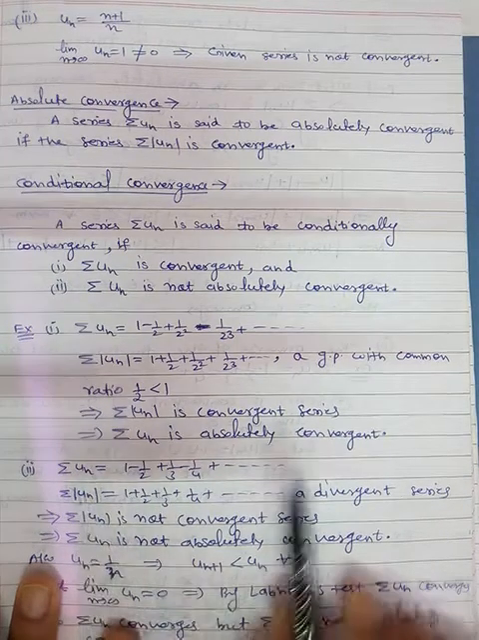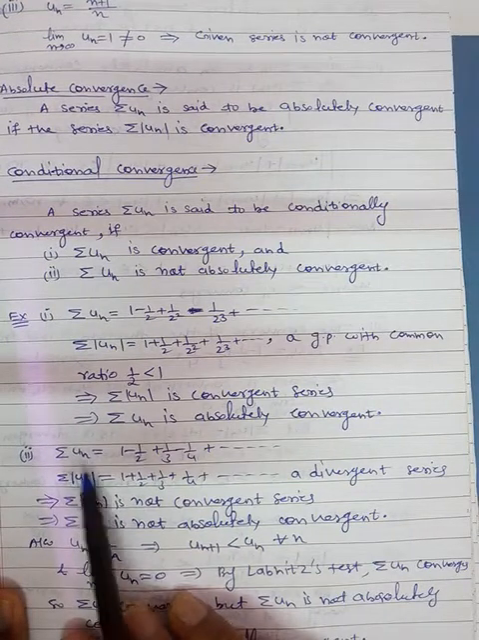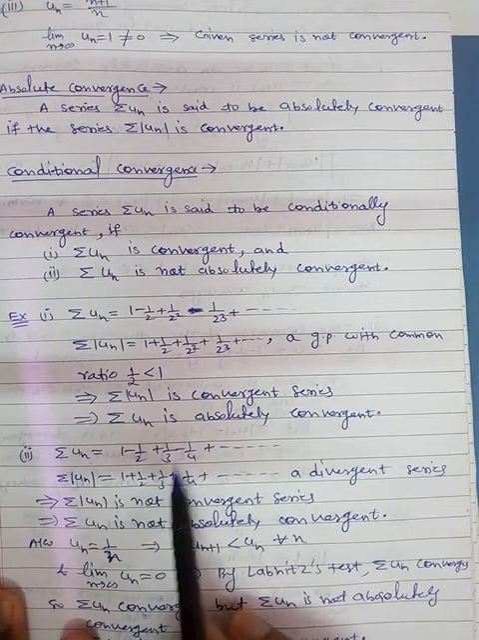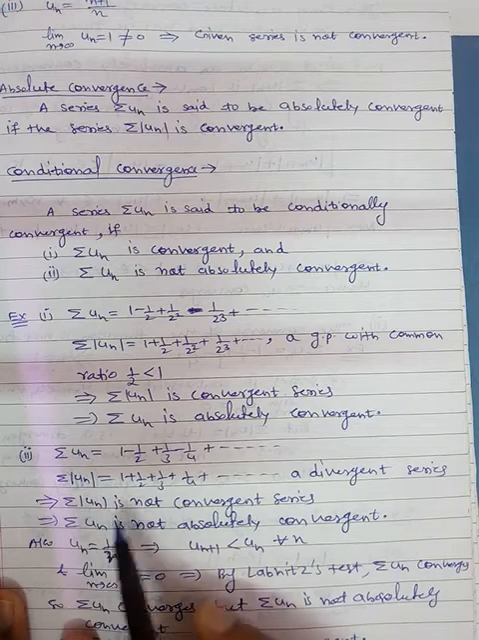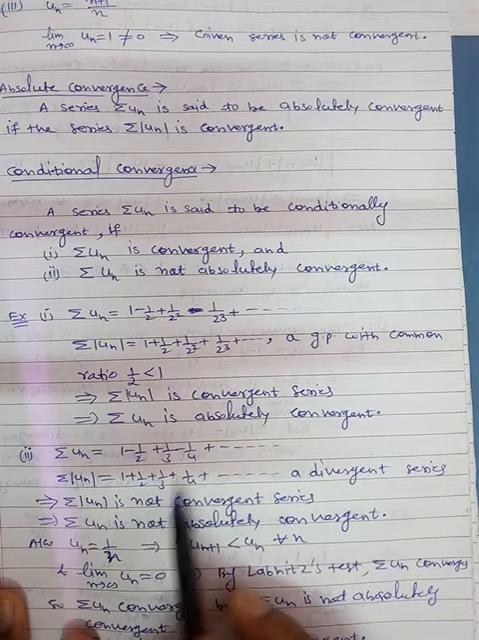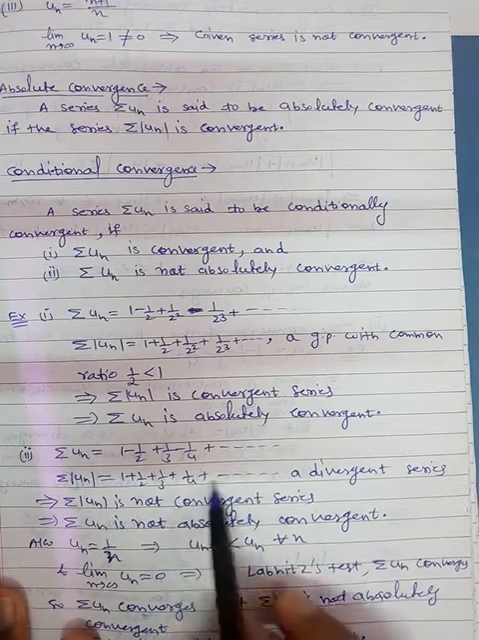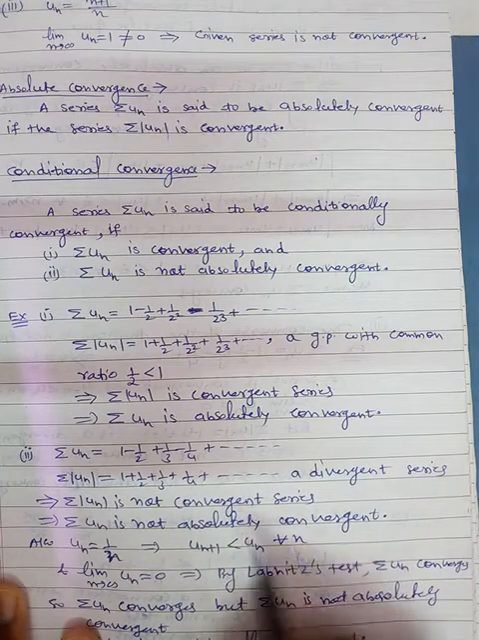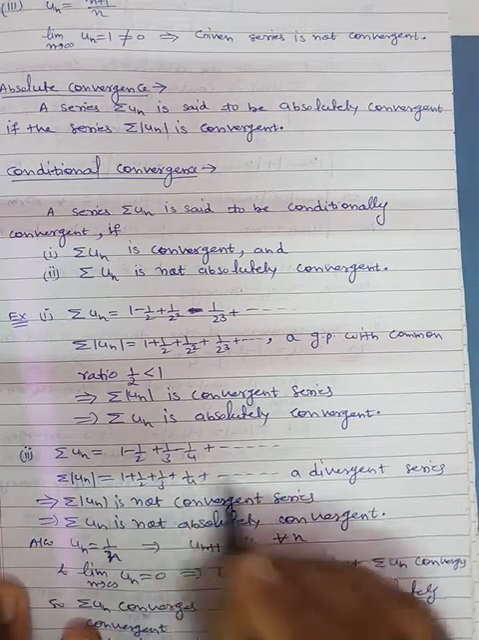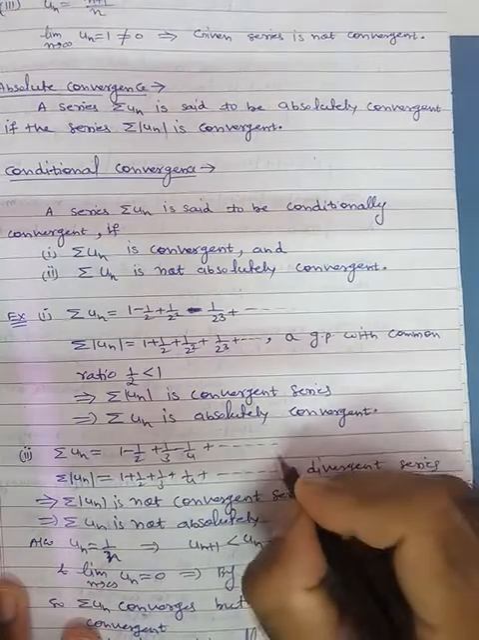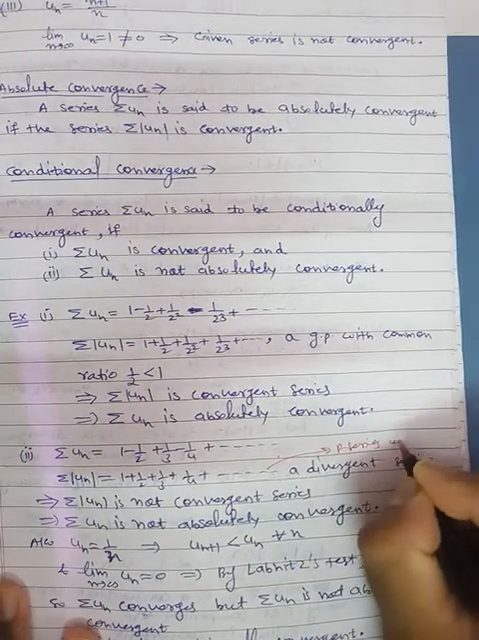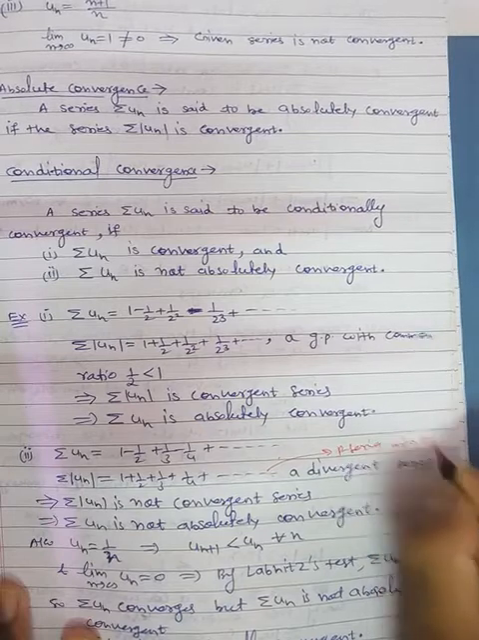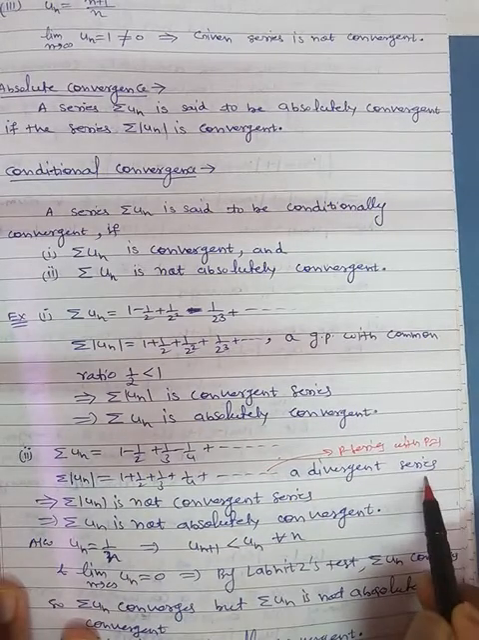Fine. Second example is this. Summation of un is 1 minus half plus 1 by 3 minus 1 by 4 and so on. Take the magnitude of each term. So we get 1 plus half plus 1 by 3 plus 1 by 4, which is nothing but a p series with p is equal to 1. So this is a p series with p is equal to 1, and that's why a divergent series.